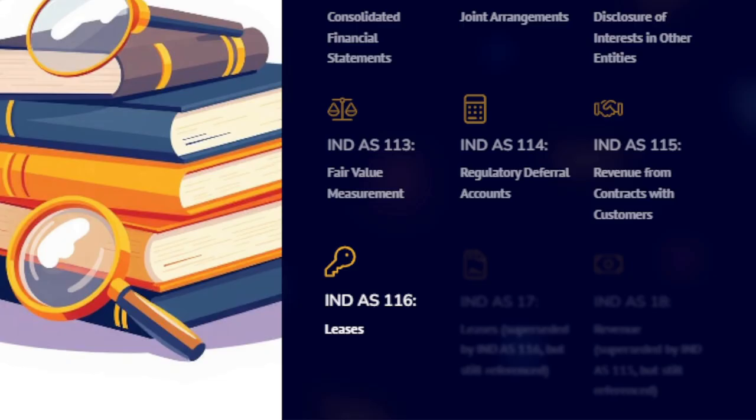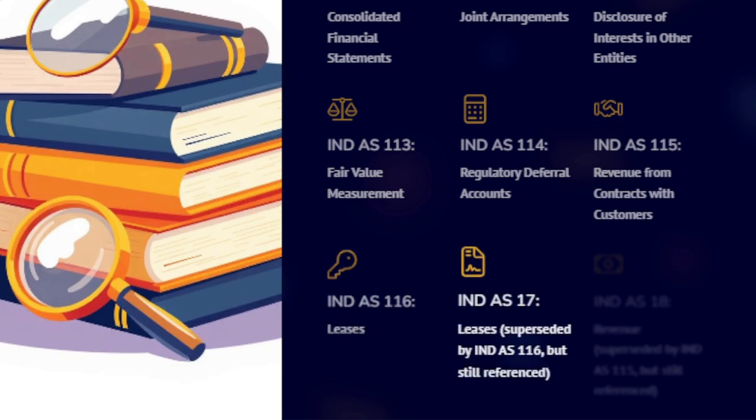116, leases replaces IND AS 17. Lessee must recognize most leases on the balance sheet as right of use assets and a lease liability. Aims to improve transparency by eliminating off-balance sheet leasing. 17, leases superseded but still referenced. These older standards differentiated between finance lease recognized on balance sheet and operating lease off balance sheet, and IND AS 116 has replaced it. It may still be referenced for historical data or transition.